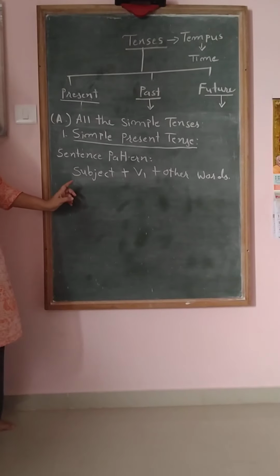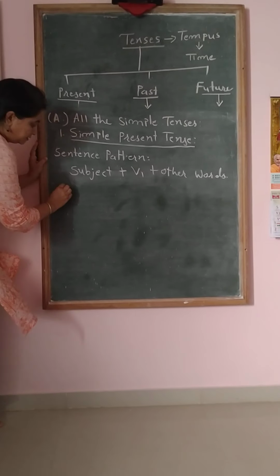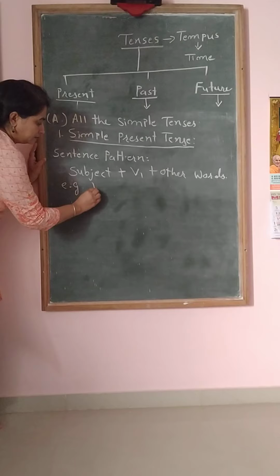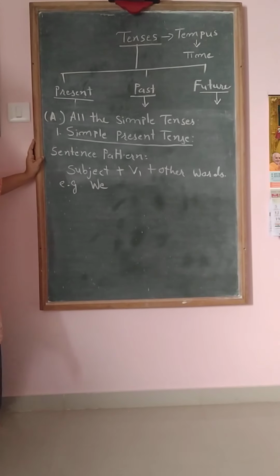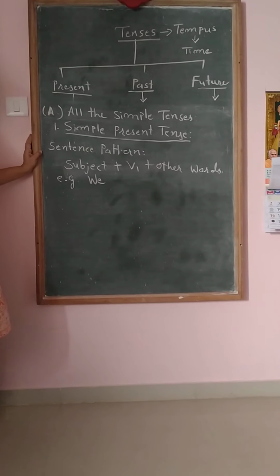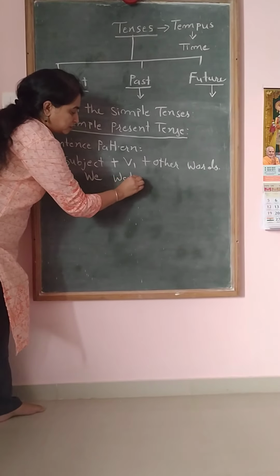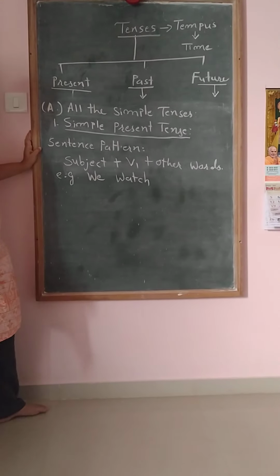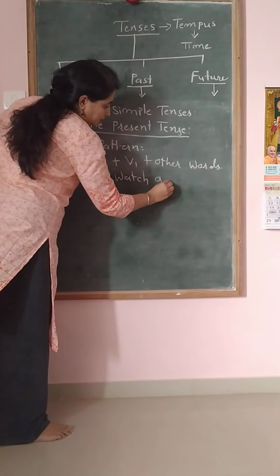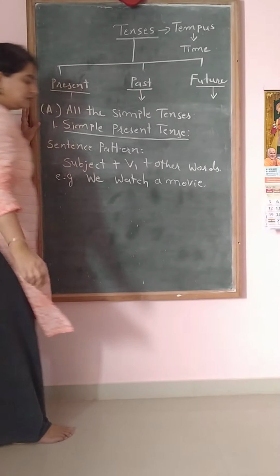For example, take any subject, we. Now take any verb, watch. V1, watch. We watch a movie. What is the meaning of this sentence?